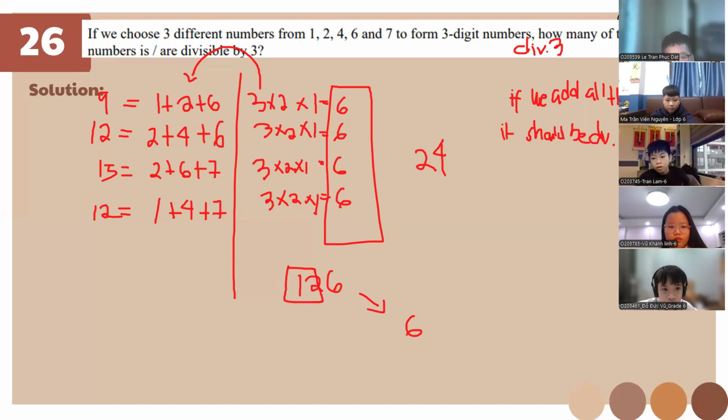So it's gonna be 3 here because we can use 1, 2, or 6 here. Times 2 here because if we use 1 here, then we'll be left with 2 or 6.